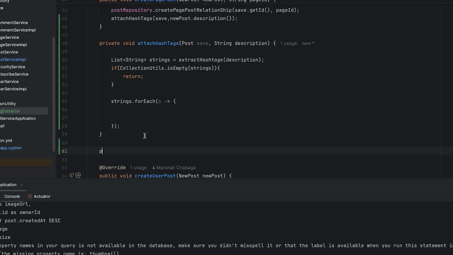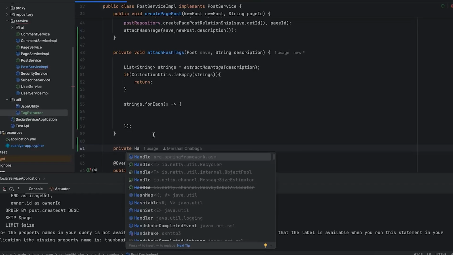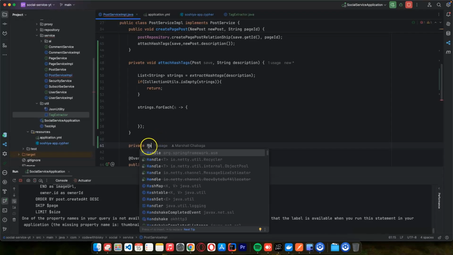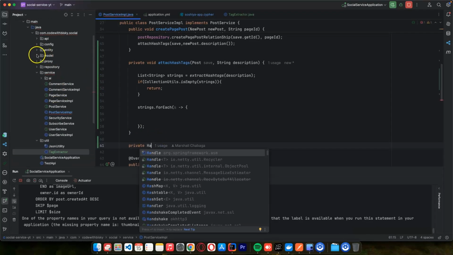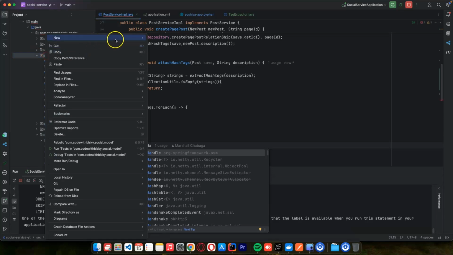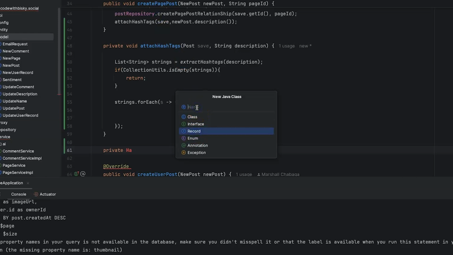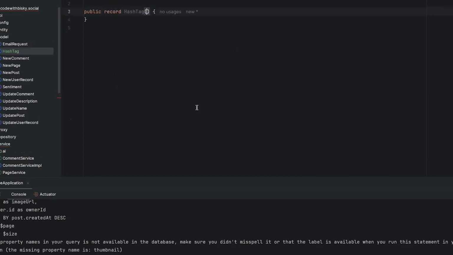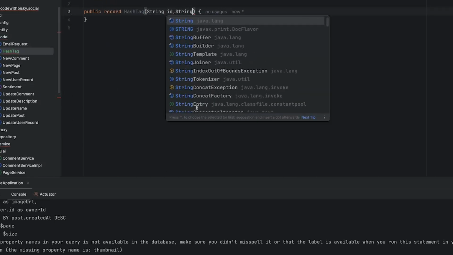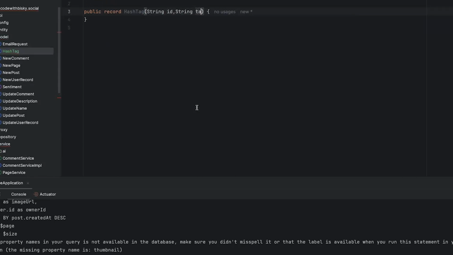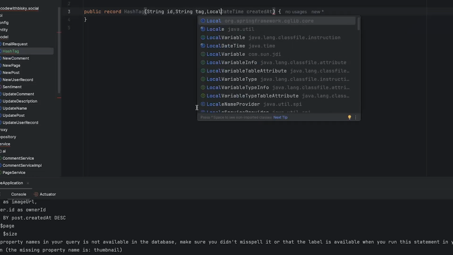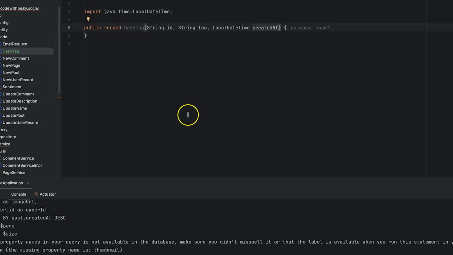So what I can do, I just say private hashtag. I need to create a new record here. Remember, I'm using Java 22. I'll just say hashtag, we have string ID, string tag, and we also have local datetime, which is created at.